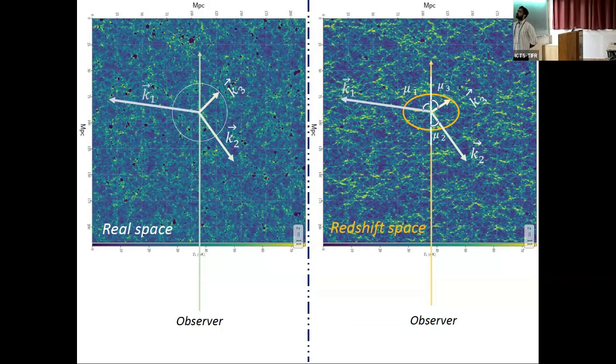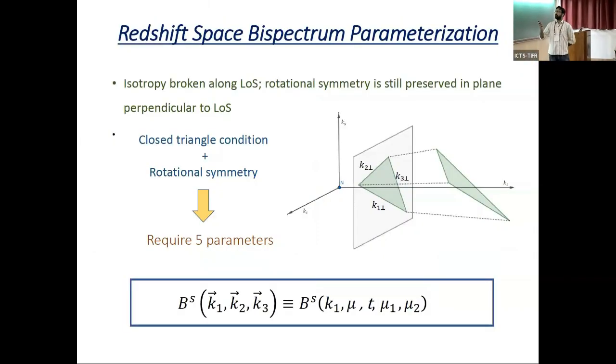So it has been found that the isotropy is broken along the line of sight direction, but there is still a rotational symmetry on the plane perpendicular to the line of sight. So any rotation that changes the triangle on the plane perpendicular to the line of sight does not affect the bispectrum. Using this rotational symmetry and the closed triangle condition, we require 5 parameters to specify the shape, size, and orientation of the triangle. People use Euler angles or so on.